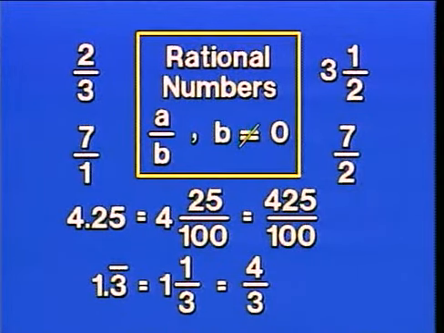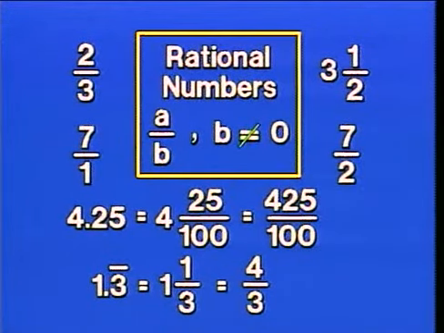Now, what we're seeing here is that regular fractions, whole numbers, the negatives of whole numbers, that is, negative integers, mixed numbers, terminating decimals, and repeating decimals can all be written in the form of a rational number, that is, in the form of a over b. So they're all rational numbers.